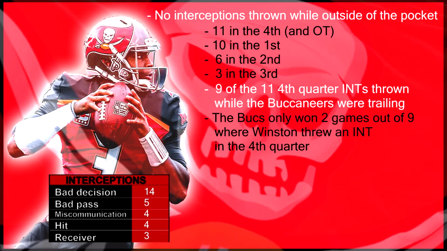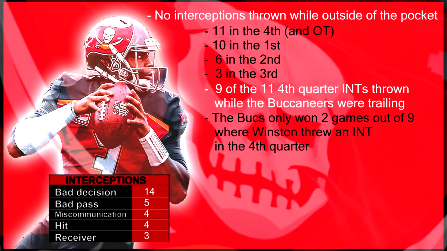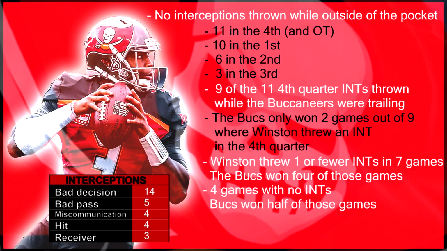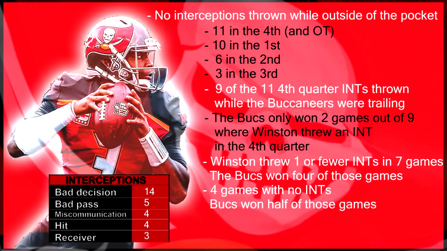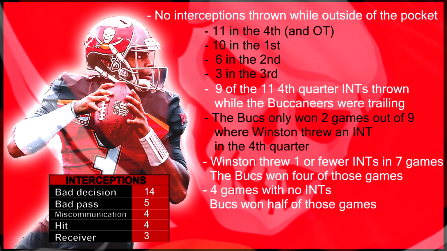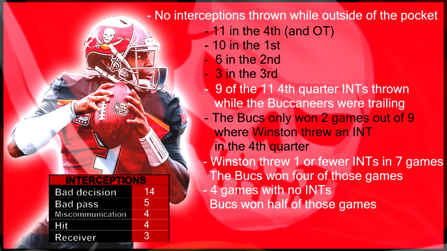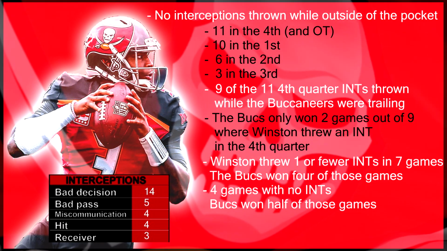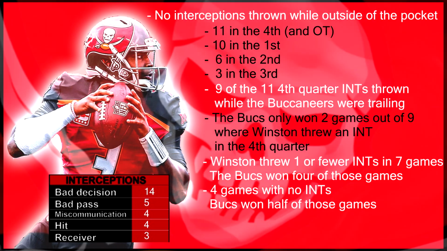Winston had 7 games with 1 or fewer interceptions. The Buccaneers won 4 of those 7. Now, that would translate to a 9-7 season, which is 2 games better than what the Bucs ended up with at 7-9. However, they still would not have made the playoffs.